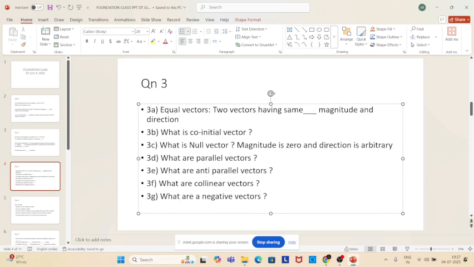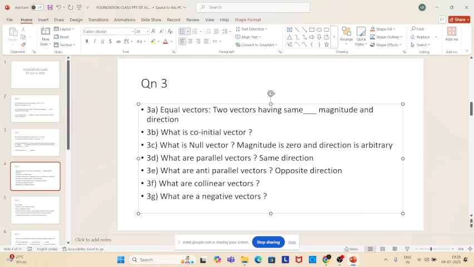Okay. What are parallel vectors? Vectors that have same or opposite directions, sir. Look carefully. Parallel vectors have only the same direction. Why opposite direction? Same direction only for parallel vectors. What is an anti-parallel vector? Opposite direction. Correct? Are you with us, all of you? See, parallel vectors are in the same direction. Anti-parallel vectors are in the opposite direction.